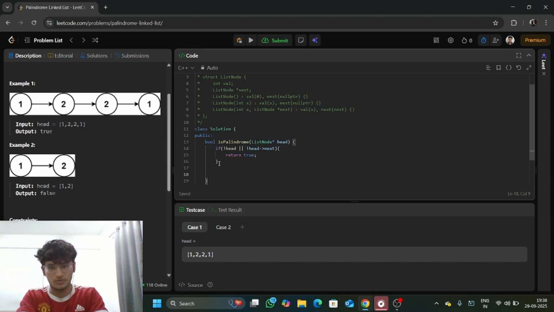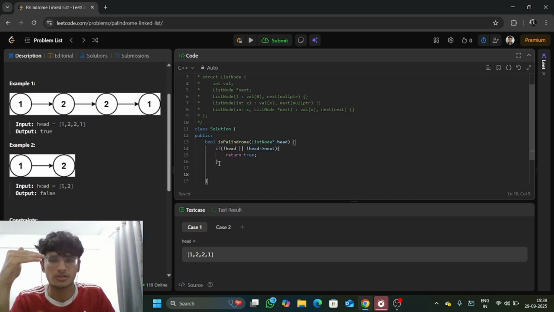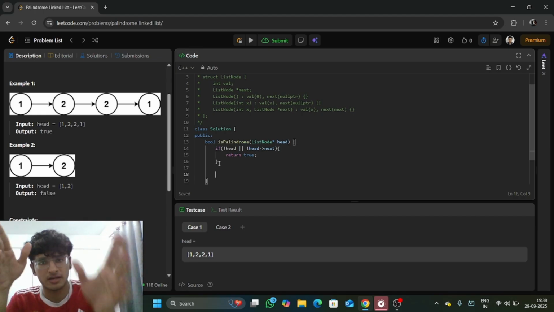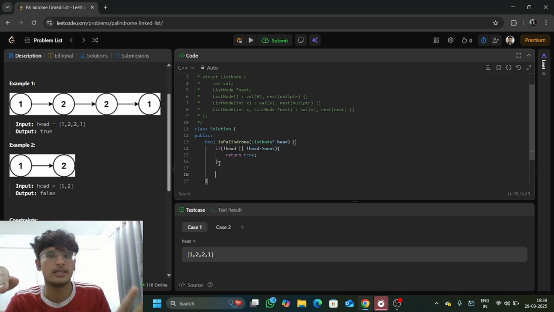So far so good, we have looked after the worst cases possible, and here we are going to use the two pointer approach. We are going to use two pointers, slow and fast. What we are going to do here is use logic where we reverse the second half of the linked list, and if that second half after reversing is the same as the first half of the linked list, we are going to return true, or else it is going to be false.